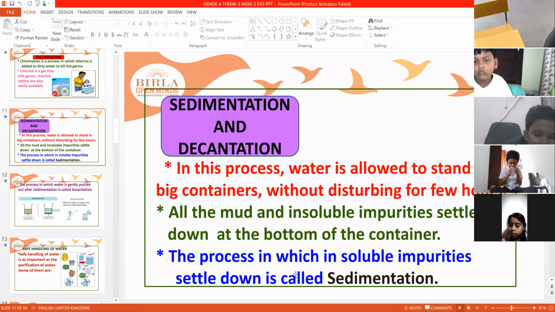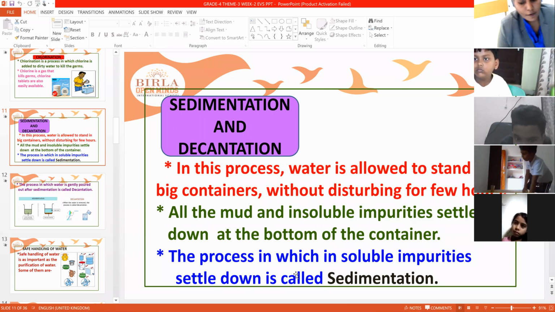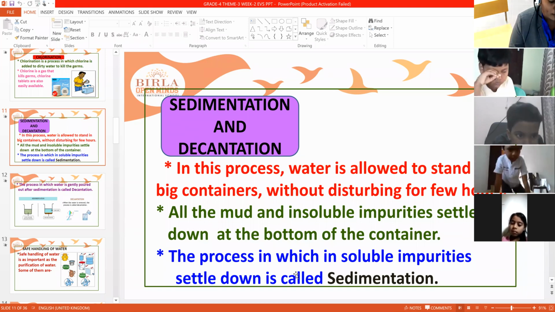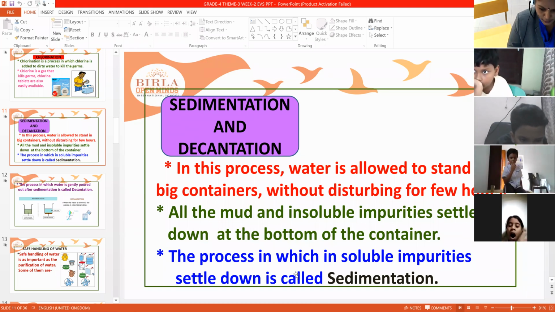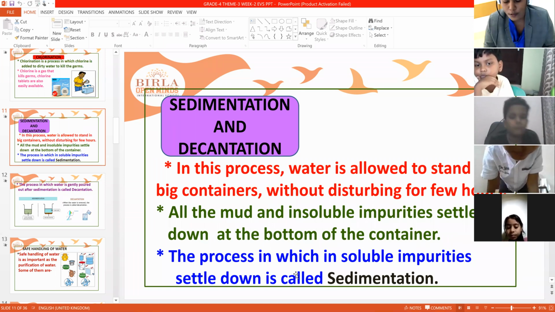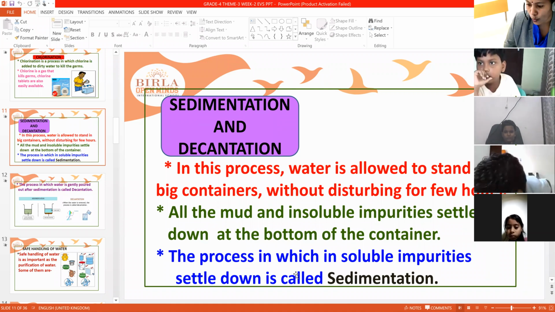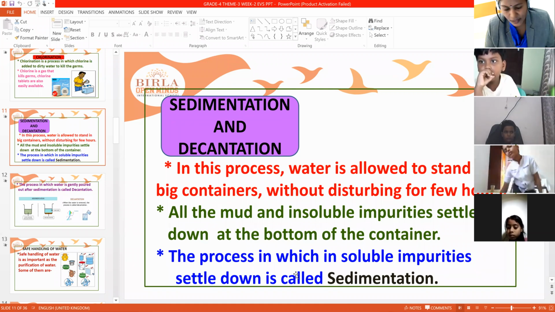In this process, water is allowed to stand in a big container without disturbing for a few hours. All the mud and insoluble impurities settle down at the bottom of the container. This process of impurities settling down is called sedimentation.